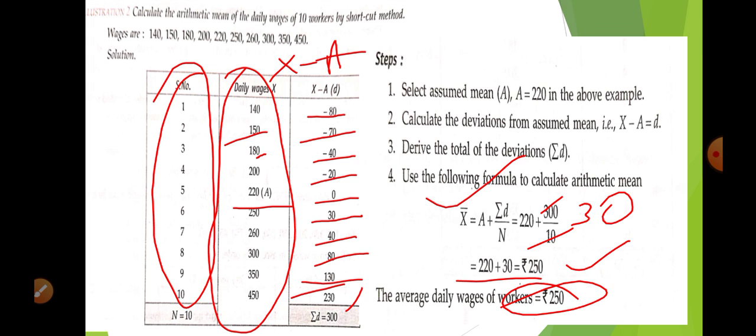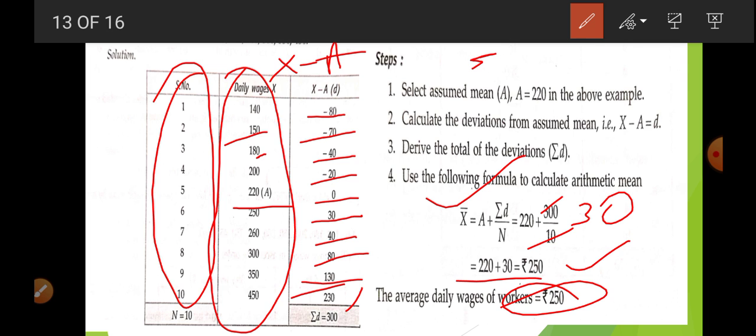Students, in this way you come to know both methods. In the first method, the direct method, we do sigma x upon n: whatever values of x are given, we add them and then divide by n.